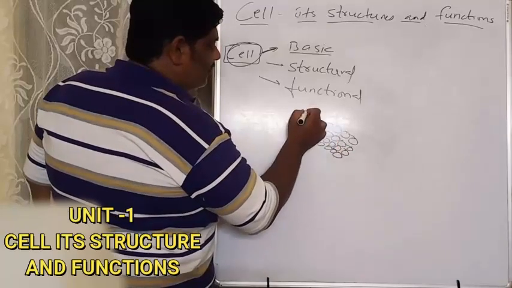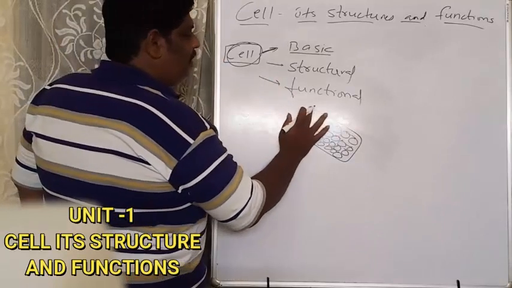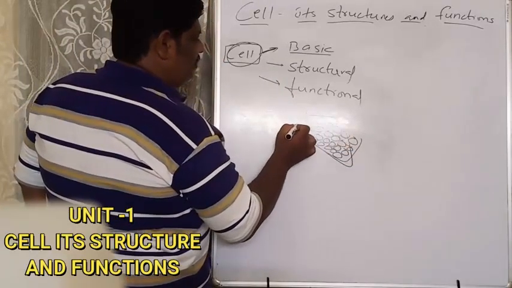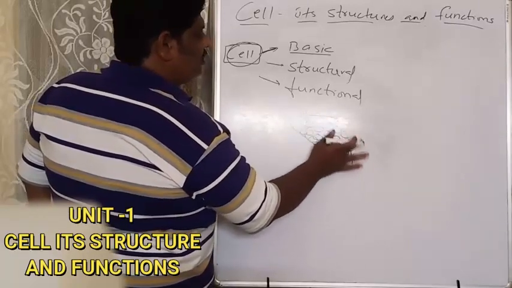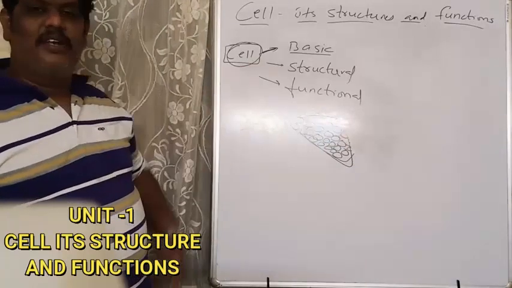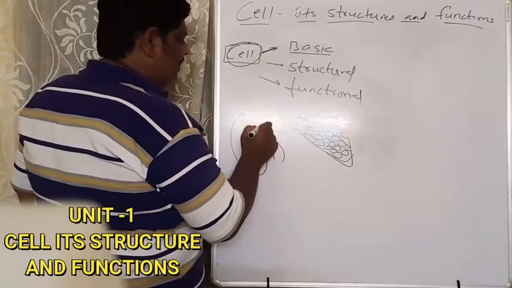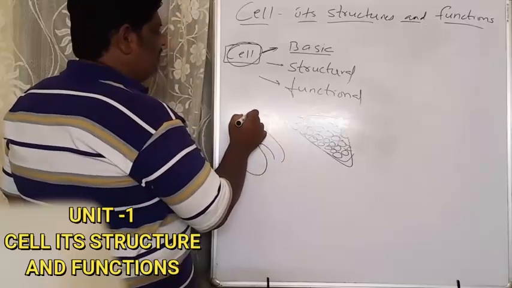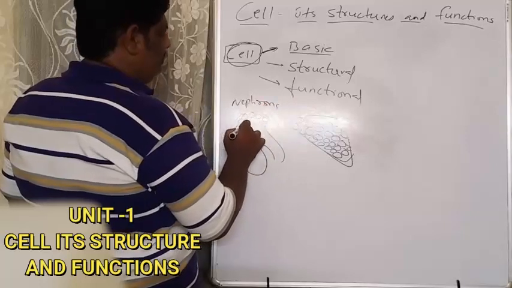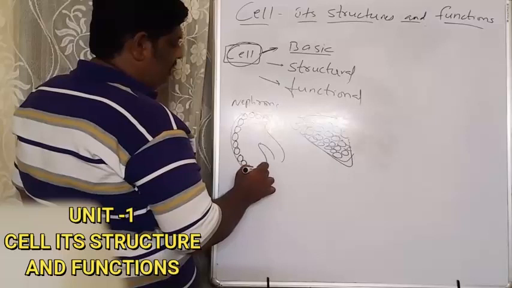So the structure of this liver is formed because of cells. Even in the kidney there are several cells called nephrons, some 2 lakhs of nephrons in each kidney.